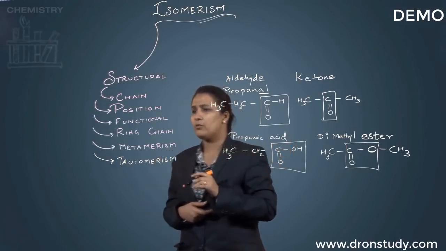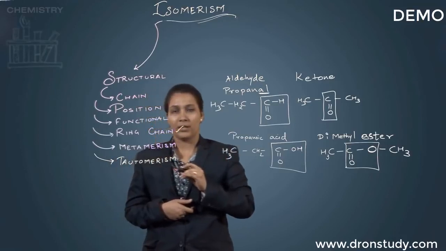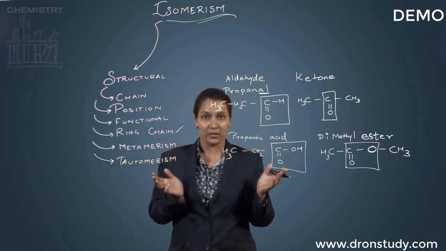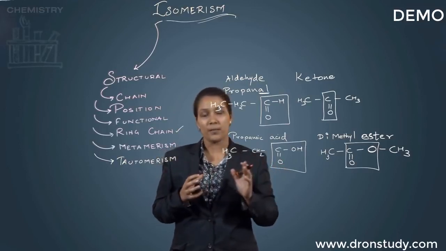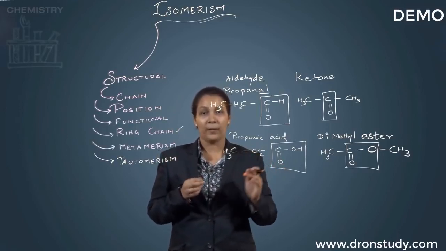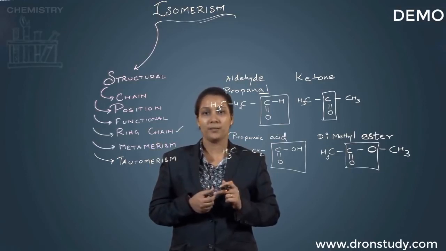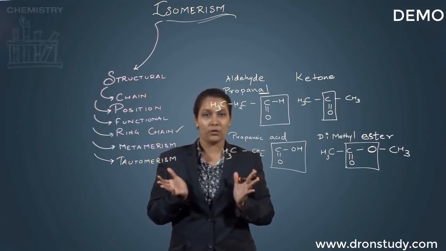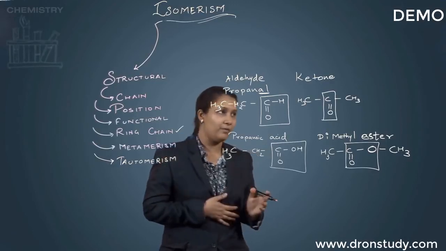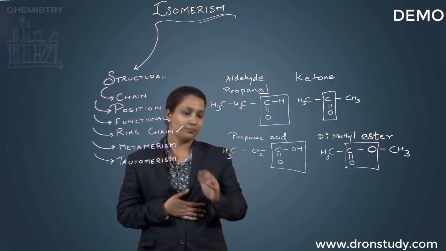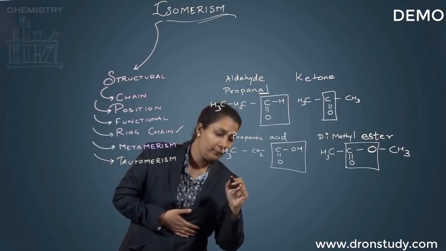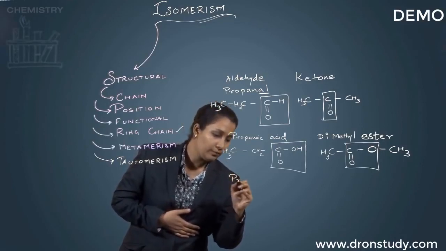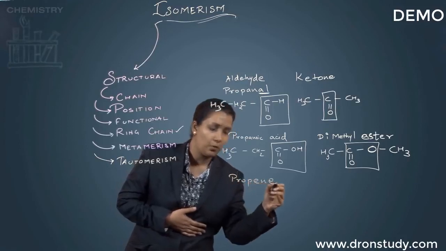Now coming down to something called ring chain isomerism. Now this is quite an interesting one, in which actually we have a very large difference. Over here, till now we were just playing with the open chain structures, but in case of ring chain isomerism, it would be a closed chain plus an open chain structure. So the very best example we can have is, again, of 3 carbon atoms. Okay, so I take a molecule that is propene.